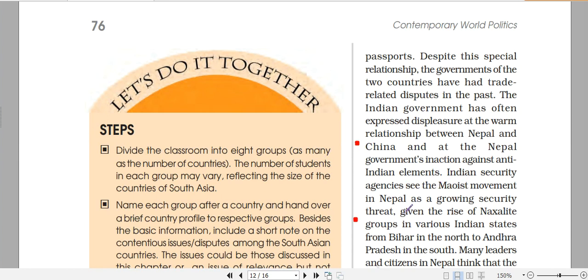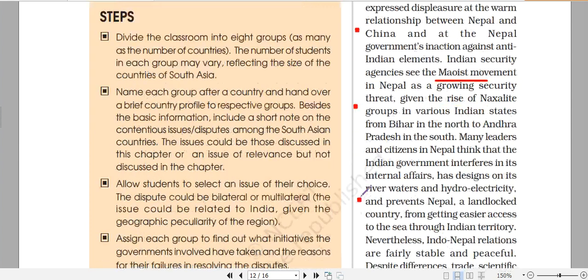The next thing is that we discussed the Maoist movement in Nepal. Who are these Maoist people? They are supporters of the ideology of Mao, who was the founder of the Chinese Communist Party. So they are not so friendly about India's relations improving with Nepal. They are not in favor of India's relations with Nepal. So that is also a problem.